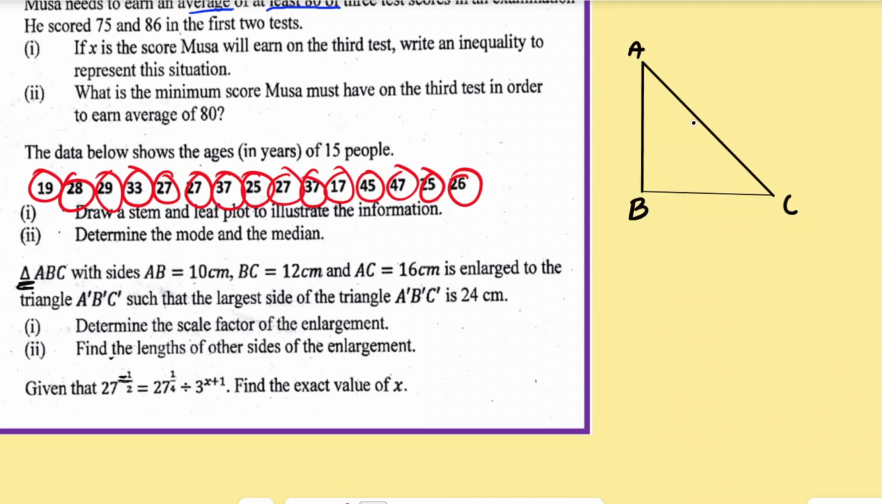So here is going to be my B. So we have triangle ABC here. Now, AC is 16 centimeters. We have 16 centimeters here. BC is 12 centimeters. And AB is 10 centimeters.